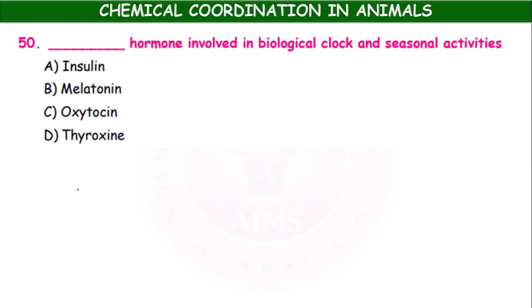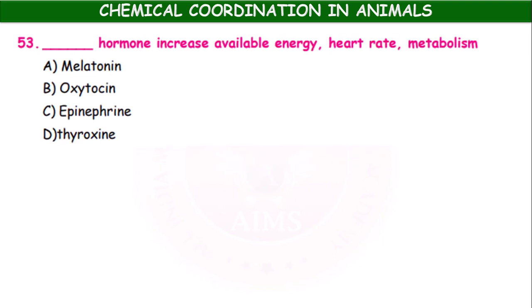Dash hormone involved in biological clock and seasonal activities: insulin, melatonin, oxytocin and the last one is thyroxine. Okay, it is the melatonin which is involved in the biological clock.